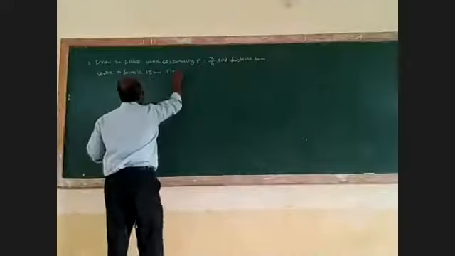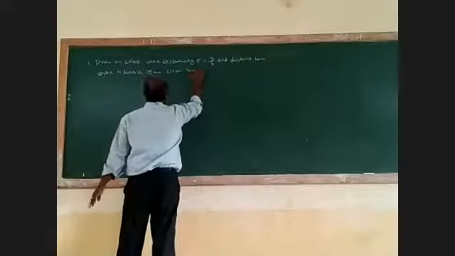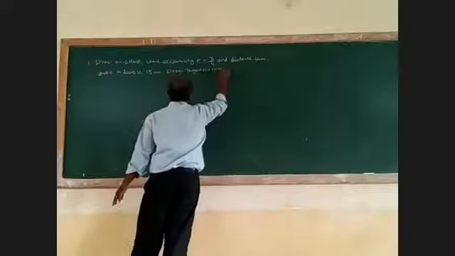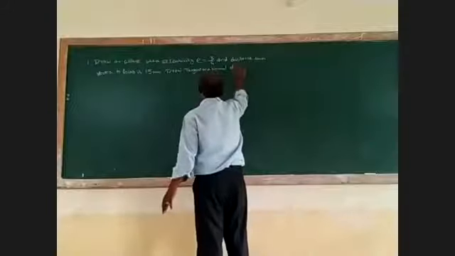Draw tangent and normal at any point on the curve.